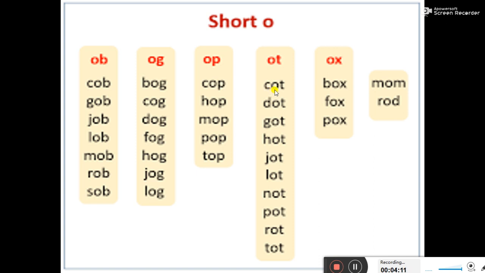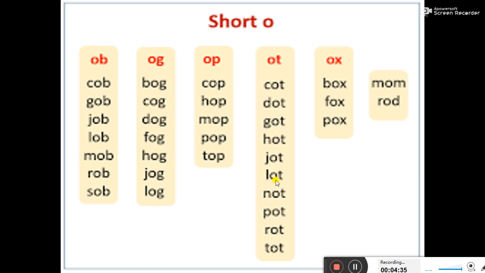C O T, cot. D O T, dot. G O T, got. H O T, hot. J O T, jot.